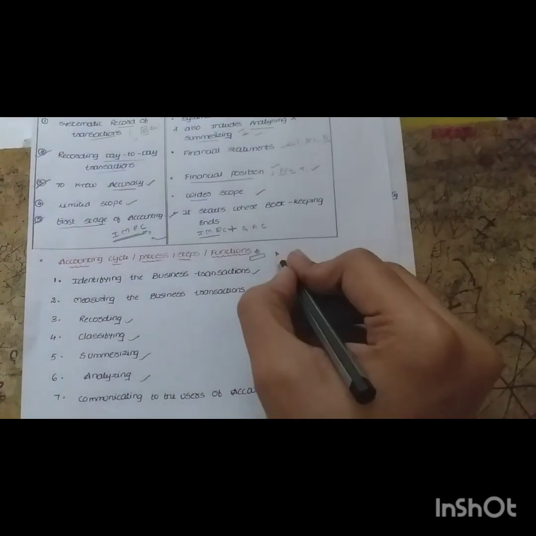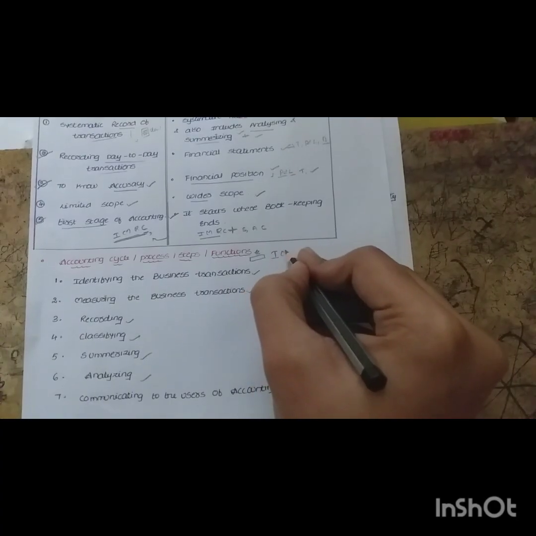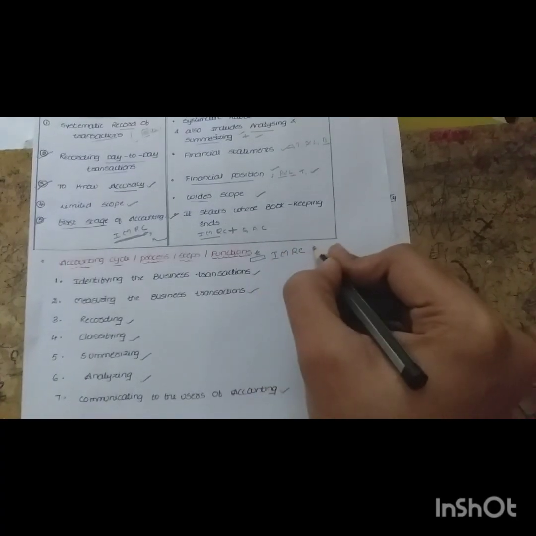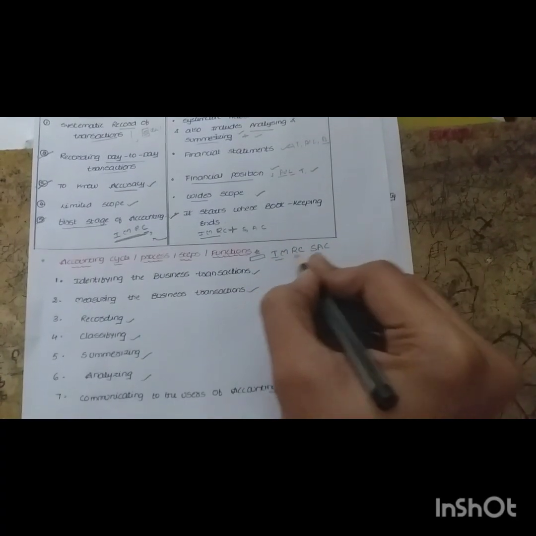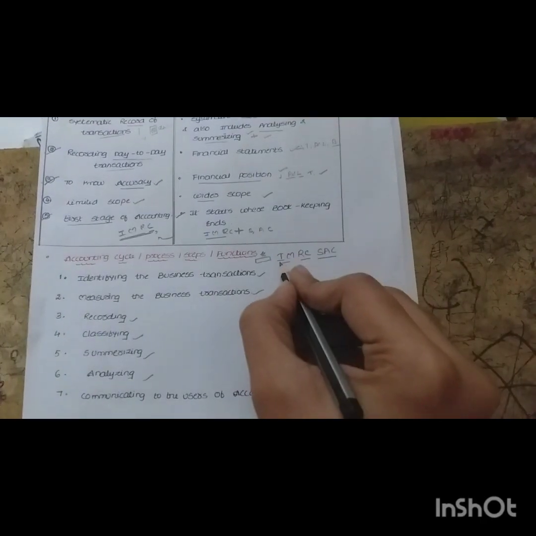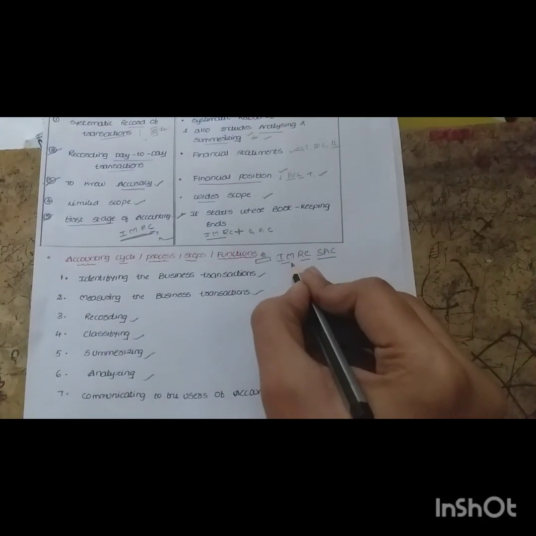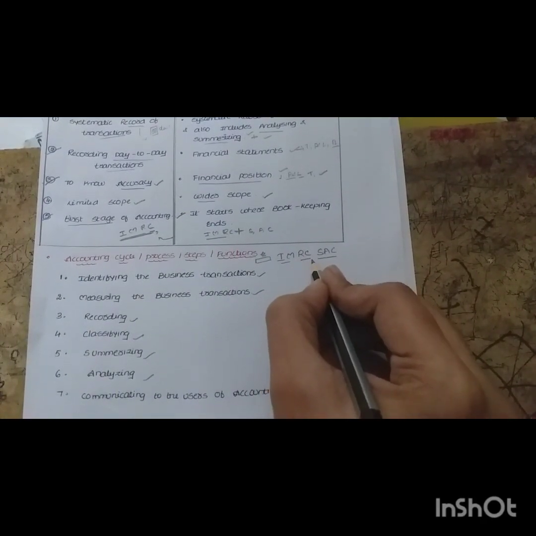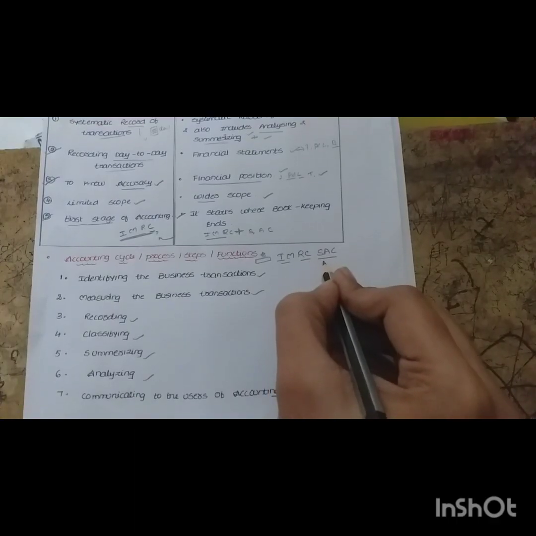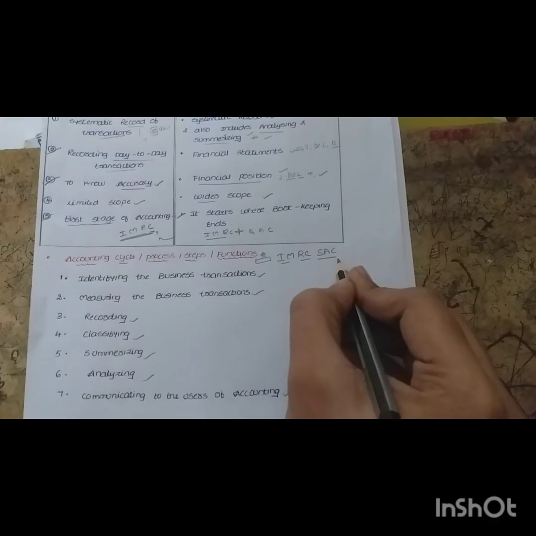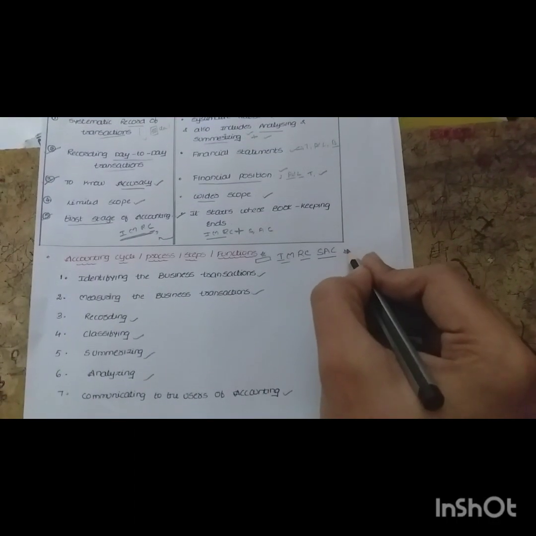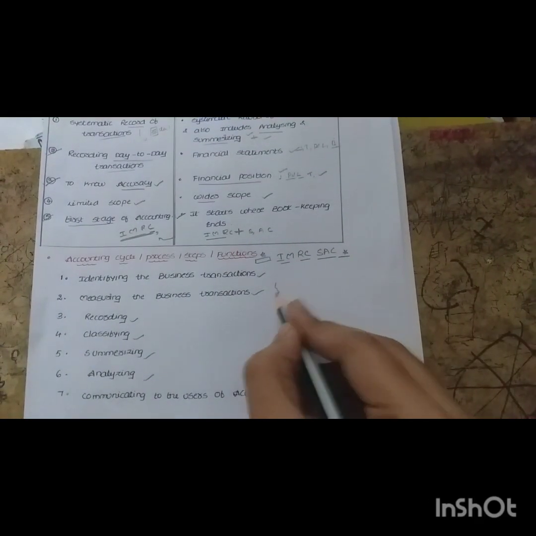Simple technique I will tell you that, I am Ramcharan Sak. Remember like this, I am Ramcharan Sak. That is identifying the transaction, measuring the transactions, recording the transaction, classifying the transaction, సమ్మరైజింగ్, అనలైజింగ్ అండ్ కమ్యూనికేటింగ్. ఇలా గుర్తుపెట్టుకుంటే మీకు ఈజీగా గుర్తుండిపోతుంది. నెక్స్ట్ ఐ విల్ ఎక్స్ప్లెయిన్ ఆల్ దీస్ థింగ్స్ విత్ వన్ ఎగ్జాంపుల్.